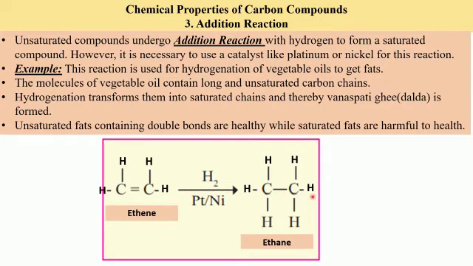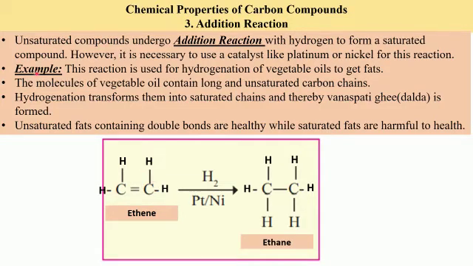We would get this structure, and this structure is that of ethane, that is C2H6. So the unsaturated carbon compound has now converted to a saturated one. So this is called an addition reaction. We can even call this a reduction reaction because we are adding hydrogen. And addition of hydrogen is called reduction.